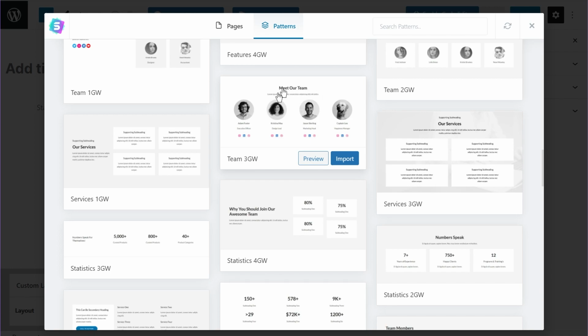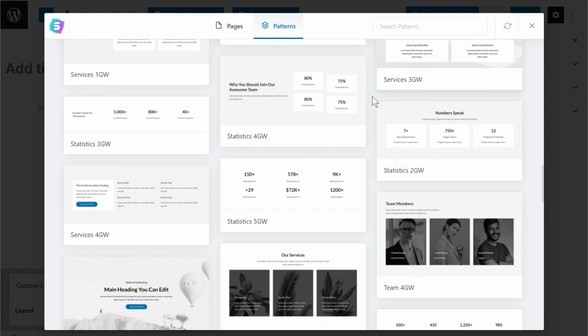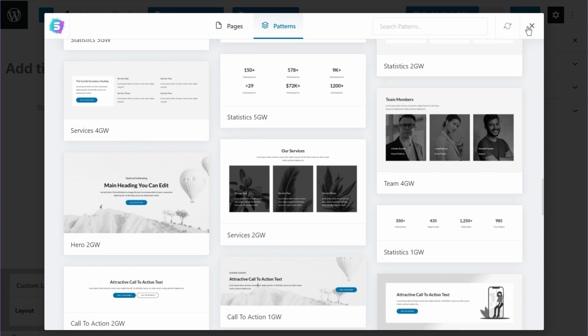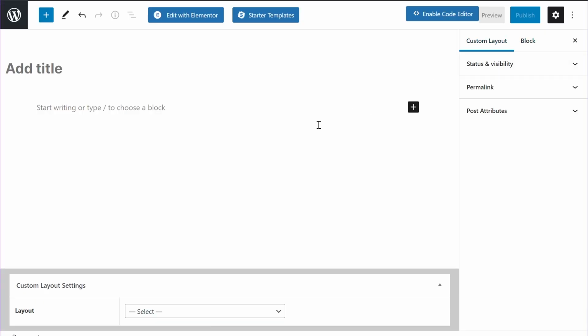For example, you can have this kind of page on all the team members pages and other types of blocks on similar pages. I'm going to close this right now. And first I'm going to talk about the options here. Now, there are two things that I'd like to clarify.